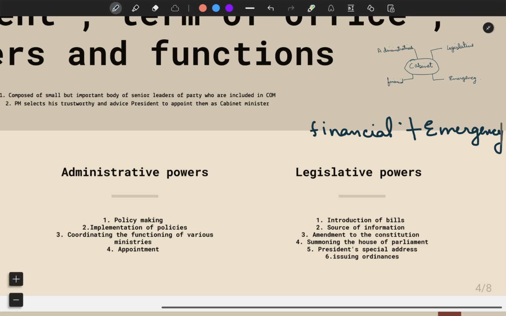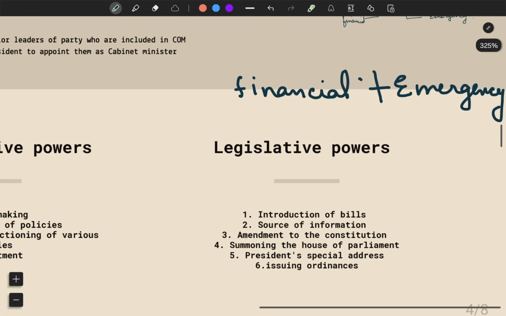Let's move to the legislative power. These people have the power to introduce the bill in the Parliament. Next, they decide the legislative policies. Also, they control the parliamentary agendas. Also, they are the source of information. If someone is rising in their chair in the Parliament and asking some questions, then these people have to answer them. And the amendment of the Constitution also lies with them.